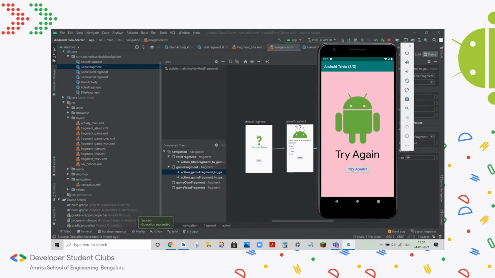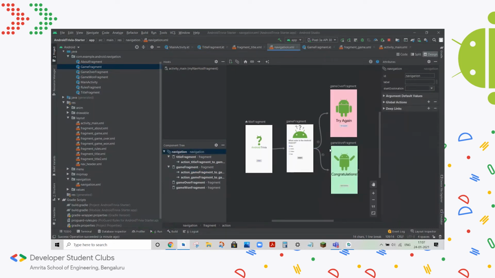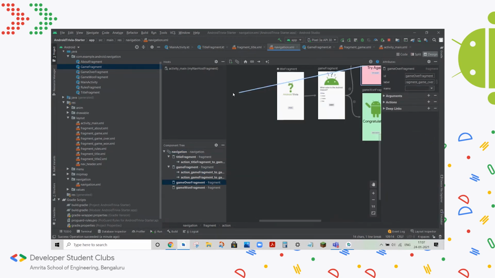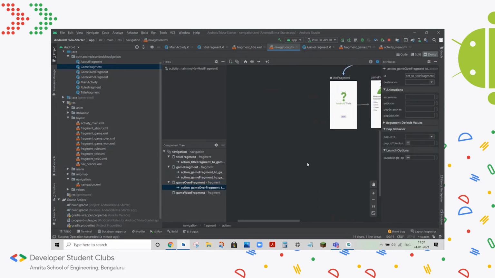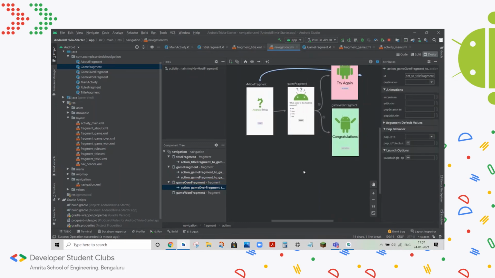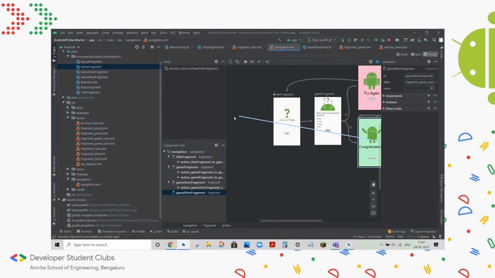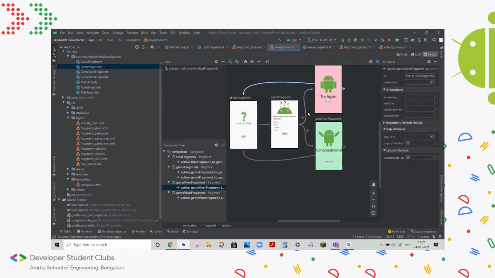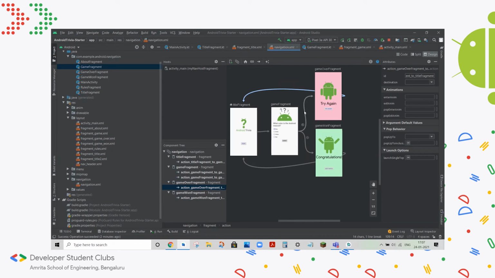We'll add code to include this. So first we have to set that this is a possible path for the app to take. Similarly, we'll add this here. And again, when we click try again, it has to pop all the screens in between.